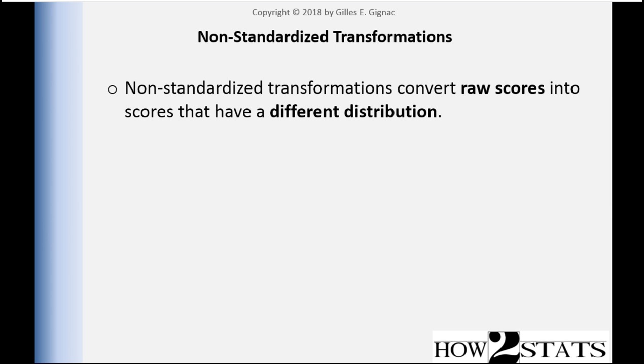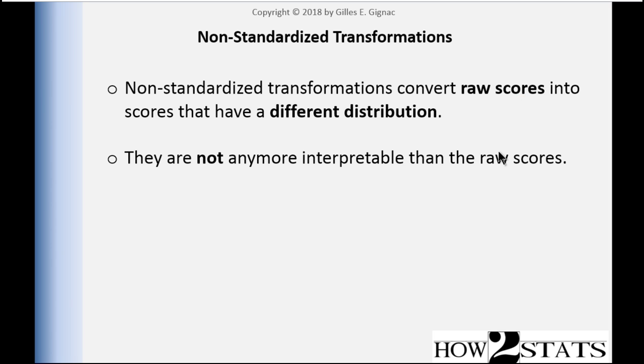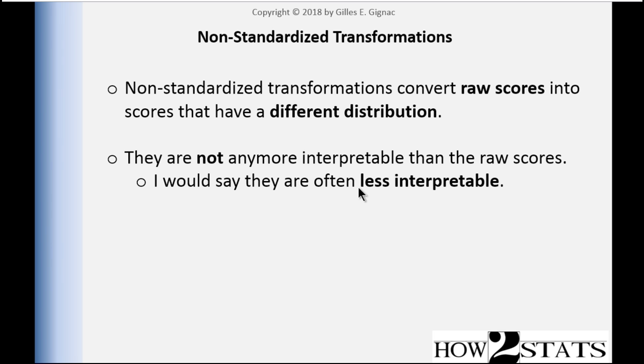Non-standardized transformations convert raw scores into scores that have a different distribution. So they are similar to standardized transformations in that they do convert raw scores into something, but unlike standardized transformations that convert scores into something that's more interpretable, non-standardized transformations do not do so. They do not transform data into a more interpretable scale or values. In fact, they do the opposite. I would say that non-standardized transformations actually transform raw scores into something less interpretable.